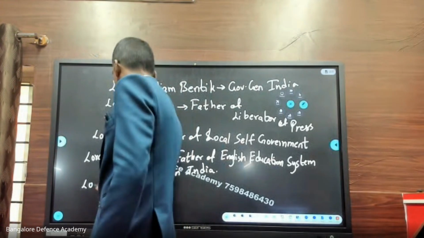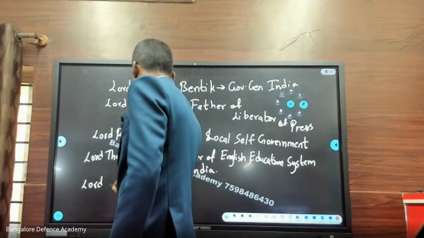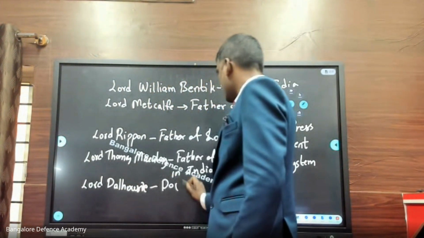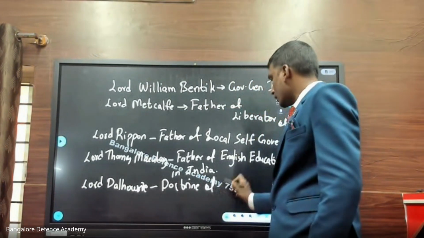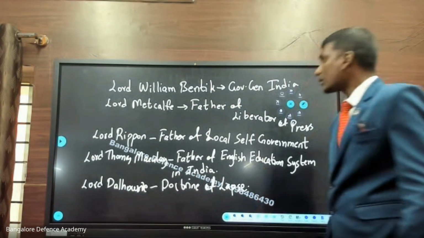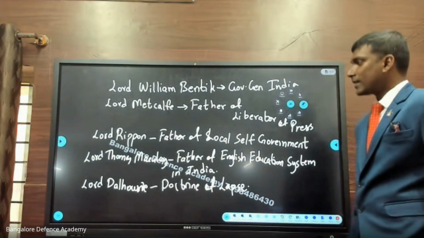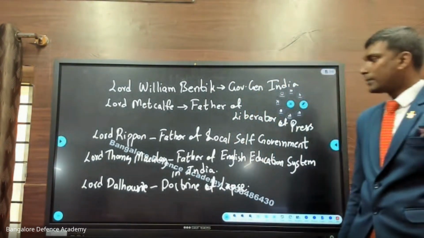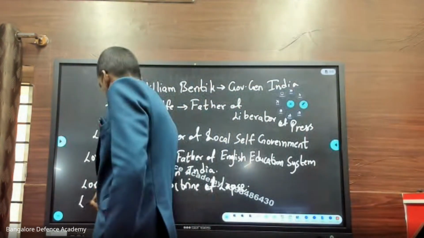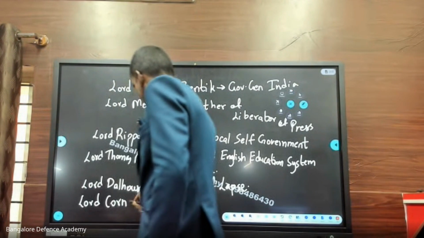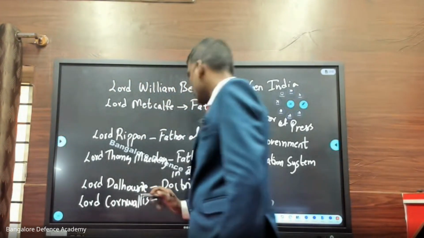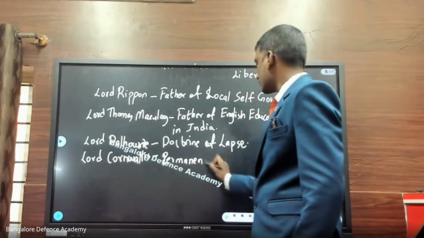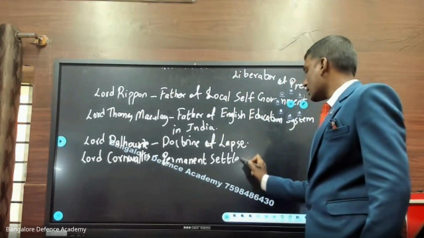Next you have Lord Dalhousie. He introduced the doctrine of lapse. Doctrine means rules. Doctrine of lapse. Next, Lord Cornwallis, permanent settlement.